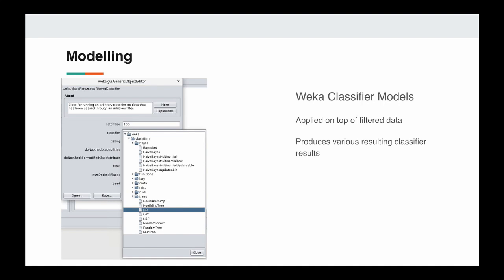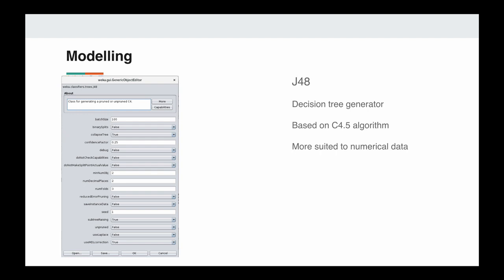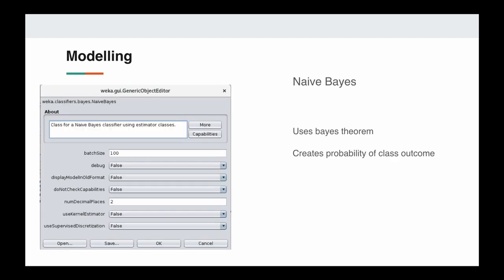Several different classifiers were tested on our data with varying success rates. The first classifier used is ZeroR. This is Weka's baseline algorithm and the results are used to compare the outcomes of the other algorithms. The J48 classifier takes the supplied data and generates a decision tree. The method is better suited to numerical data but can be used for text data also. The naive Bayes method applies the Bayes theorem to the data to determine the probability of the classification.